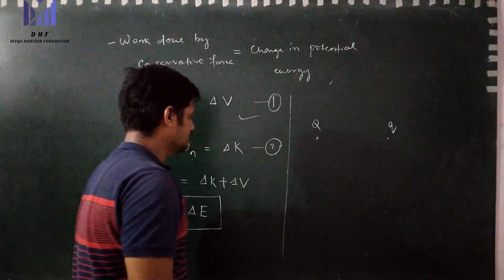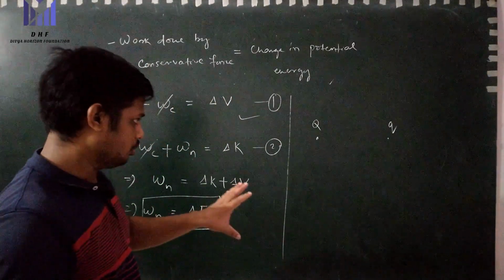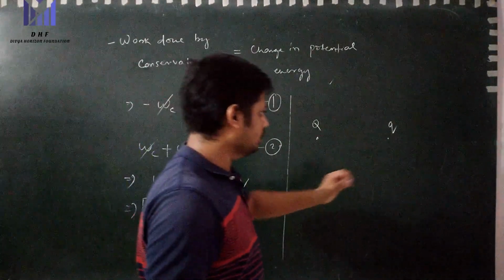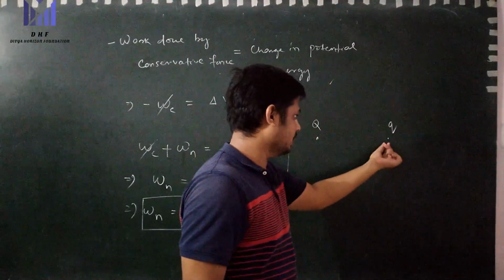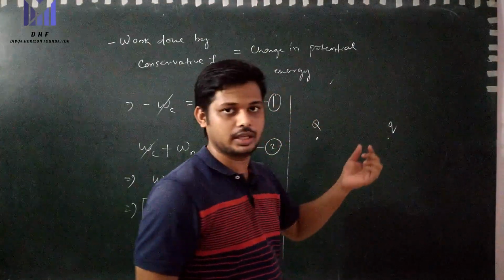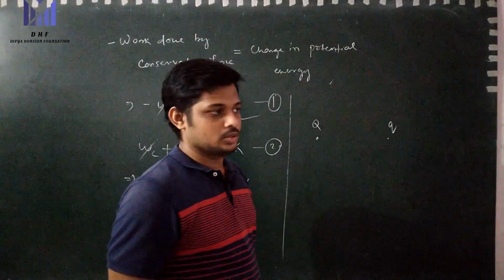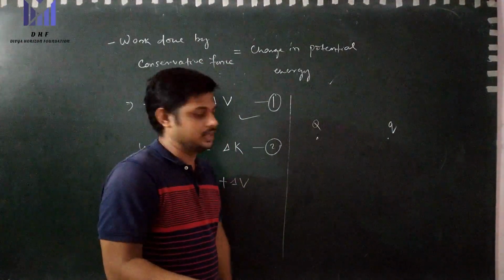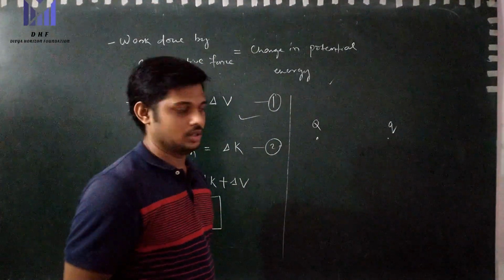Okay, so here most of the books say that we bring this other charge without any acceleration. So the question is, what will happen if there is some acceleration?